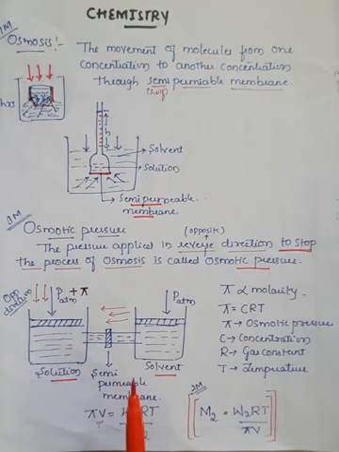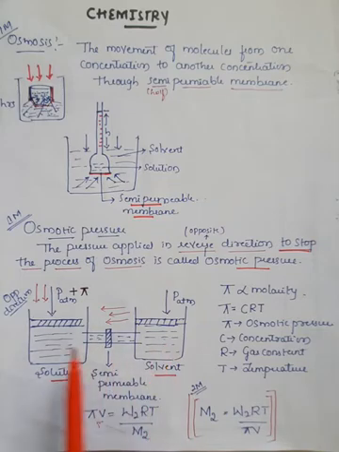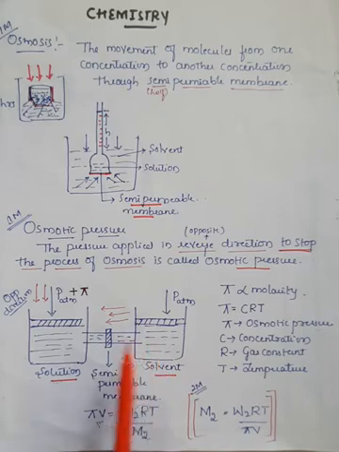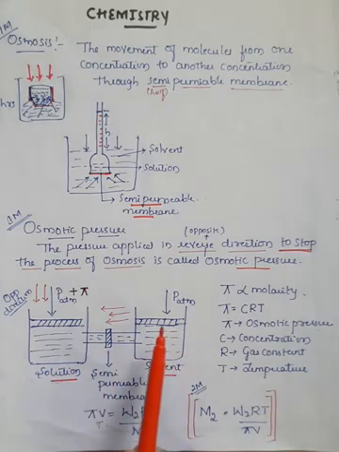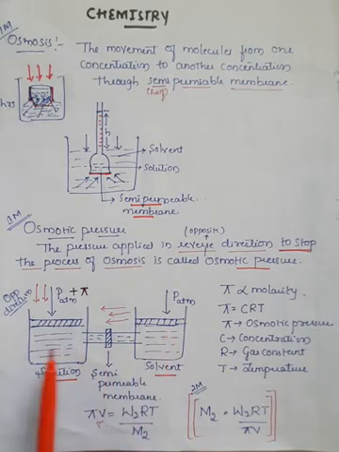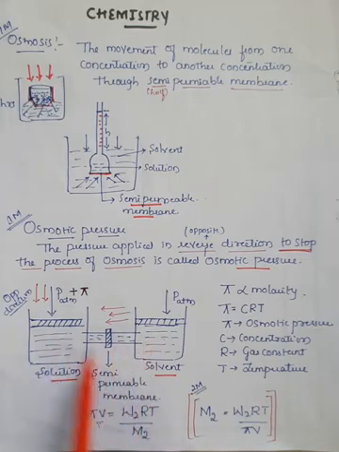We already know osmosis is the movement of molecules from one concentration to another. Therefore, the solvent molecules will move towards the solution molecules.